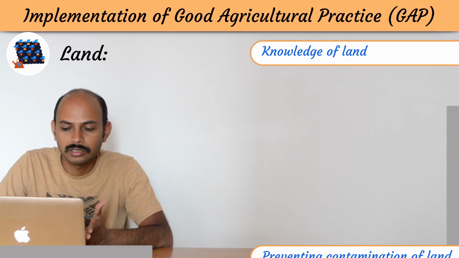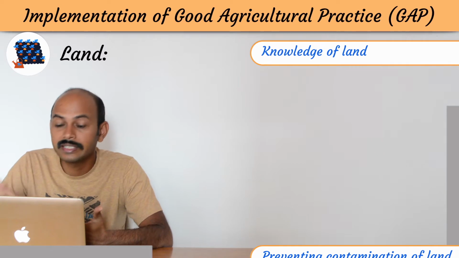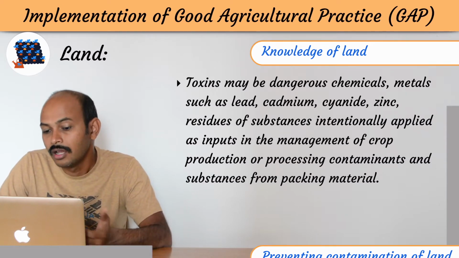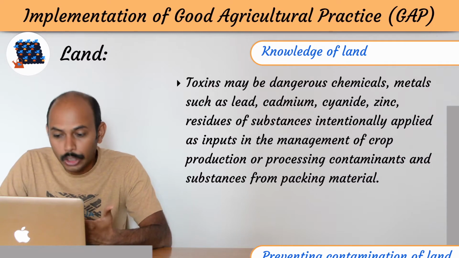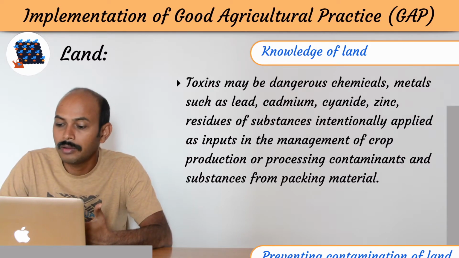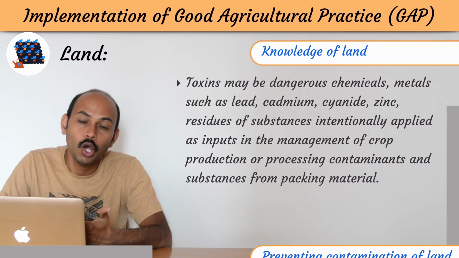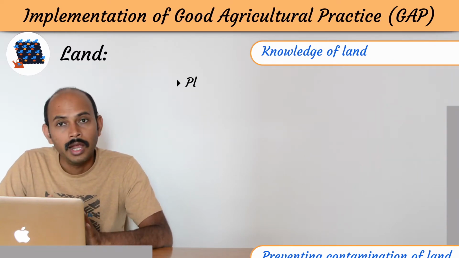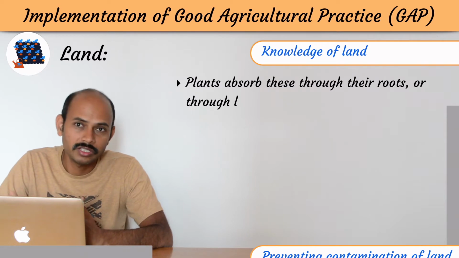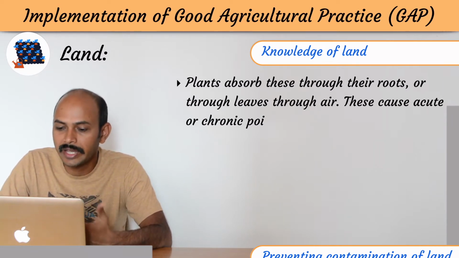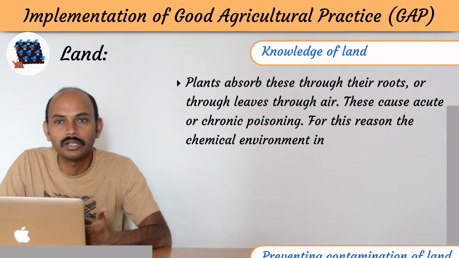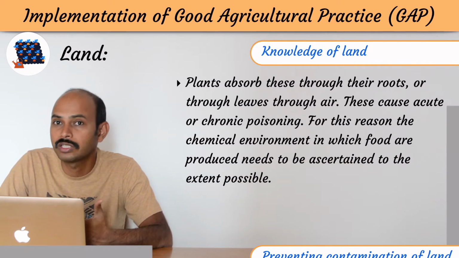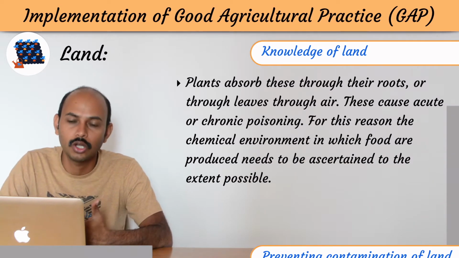Now what are toxins? Toxins can be dangerous chemicals, metals such as lead, cadmium, cyanide, zinc, etc., which are residues of substances initially applied, or sometimes they are coming from the leaching of some chemicals. And plants can absorb these toxins from their roots, from their leaves, and through the air, through the water. So they should be avoided properly because they can contaminate, they can poison your plants and then food products also.